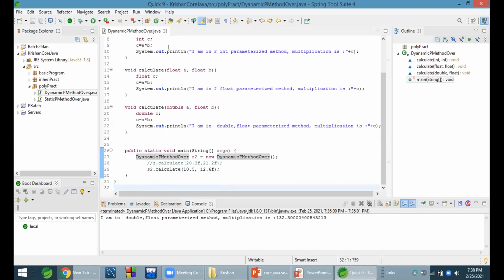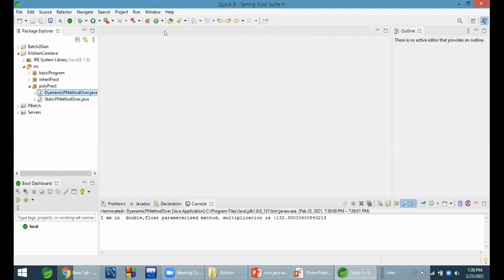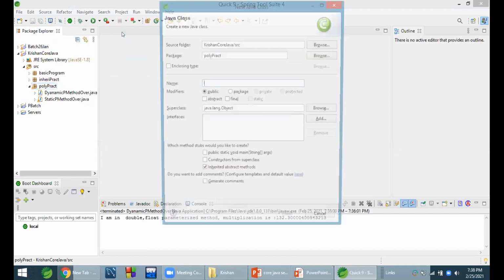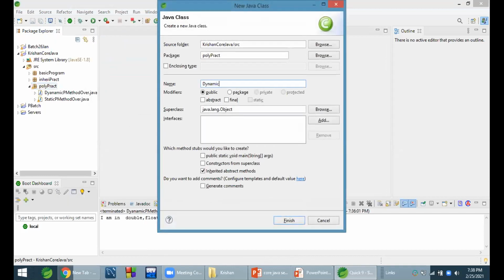Okay, let's go ahead. Dynamic polymorphism method overriding.